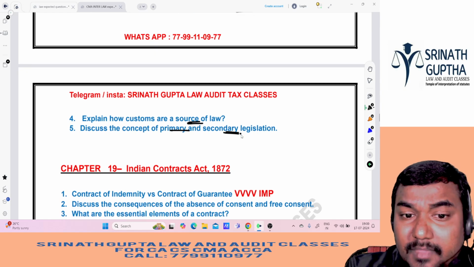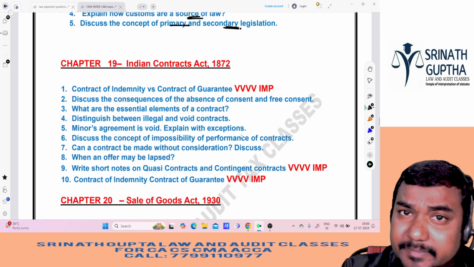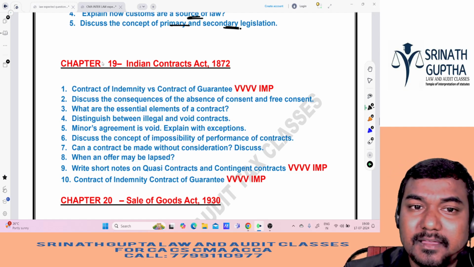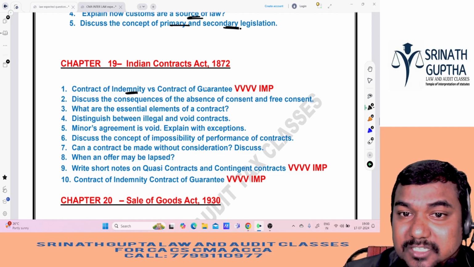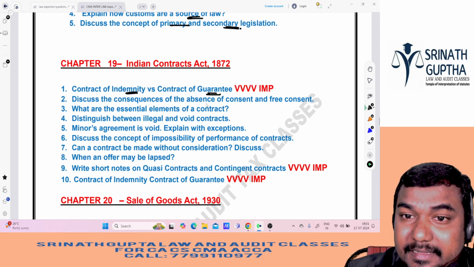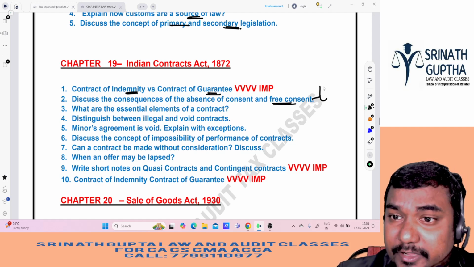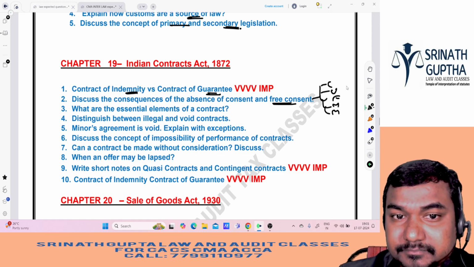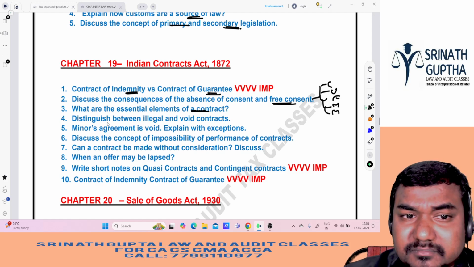Differences, something. Next, Indian Contract Act, very easy concept and your favorite concept. It is there in the CMA foundation and CA foundation also. Easy to score the marks. Again, here differences are very important. Contract of indemnity versus contract of guarantee, and consequence of absence of free consent, that is coercion, undue influence, fraud, misrepresentation, mistake, and essential elements of valid contract, that is section 10.